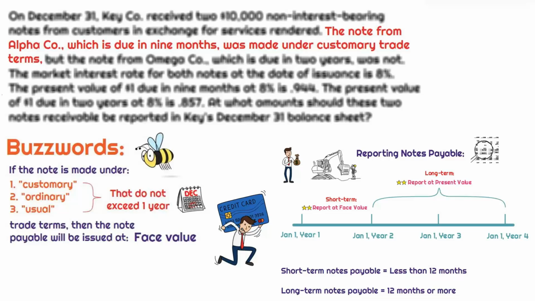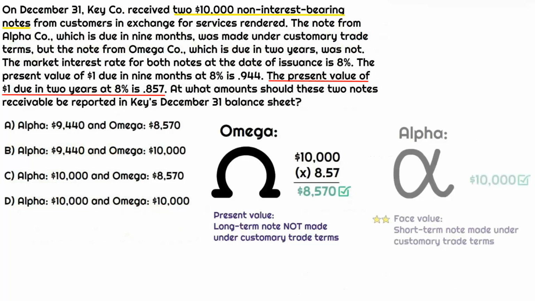We're not going to use the imputed interest rate if the note is customary, ordinary, usual, all of those words work, and they do not exceed 1 year. So when it comes to Alpha, we're going to value this at its face value, because it is short term and it is made under customary trade terms. So Alpha is going to be valued at the end of the year at $10,000 and Omega is going to be $8,570.